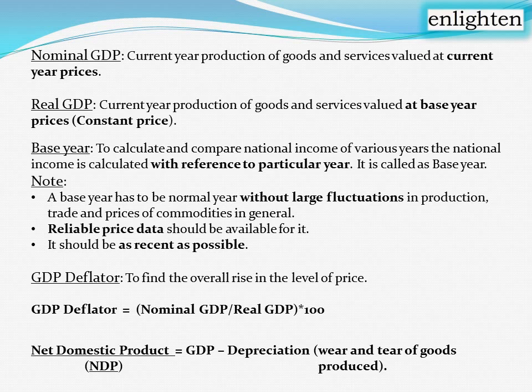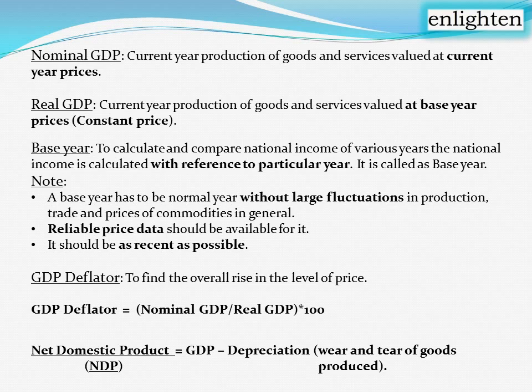For comparing the GDP of two different years, we have to multiply the quantities produced in the two different years with a common price. The price of that particular year is called the base year price, and that price is called the constant price. So to calculate and compare national income of various years, the national income is calculated with reference to a particular year. That year is called the base year. In order to consider a base year, we have to abide by some rules and regulations.